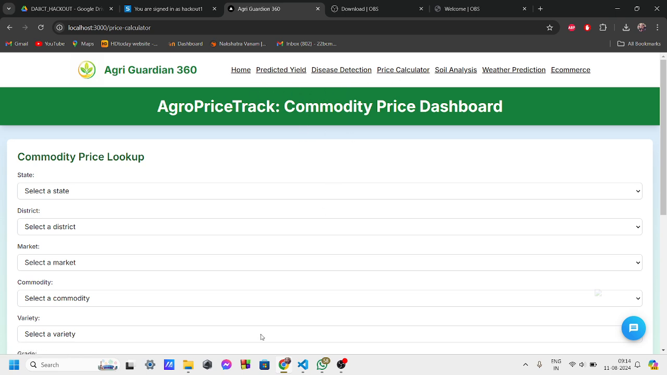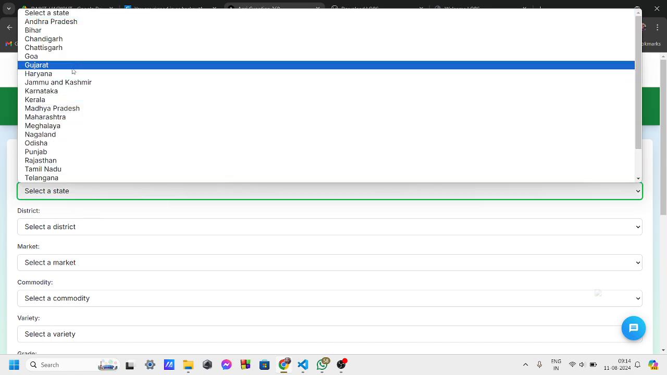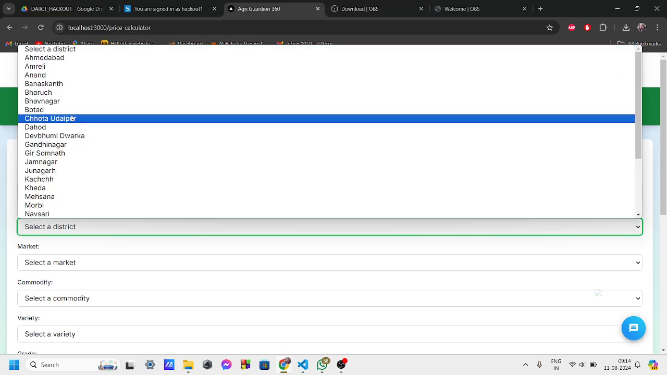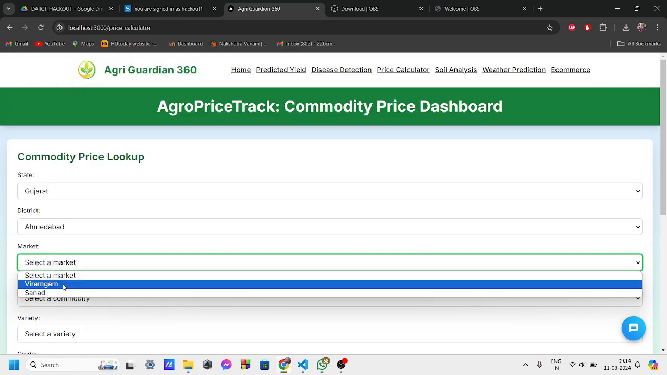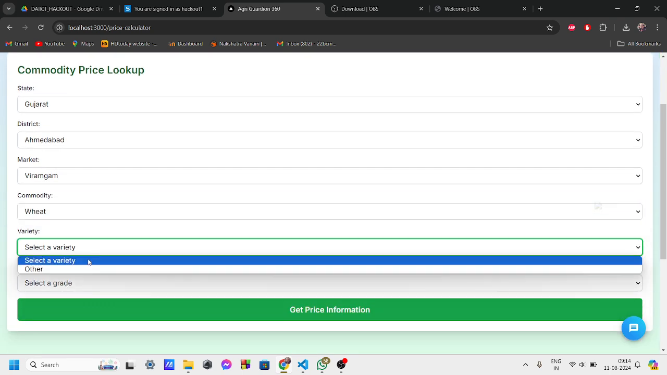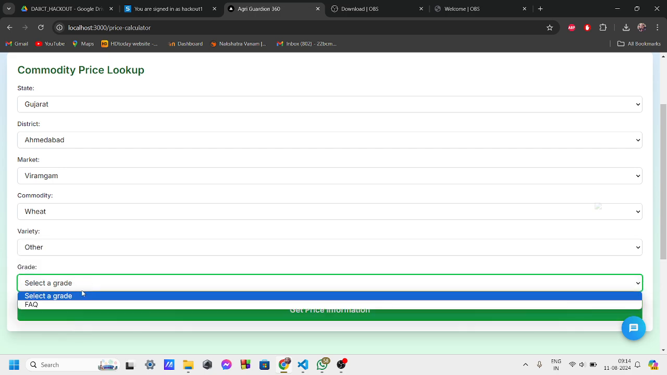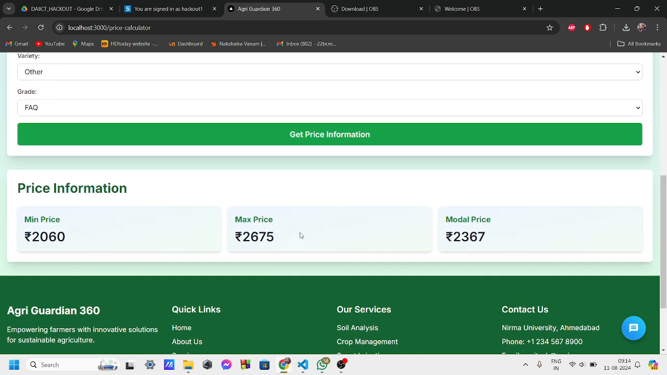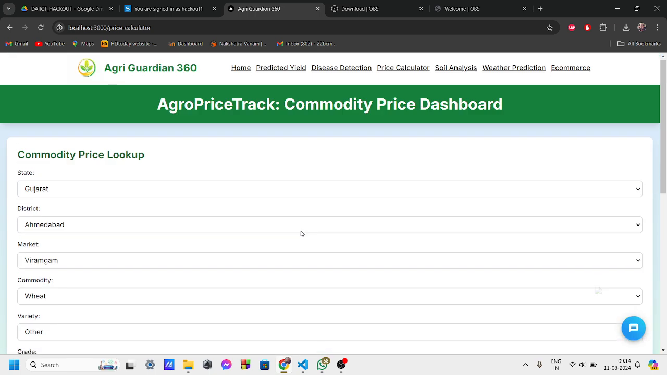Now we will have a look at the financial advisor. This financial advisor will help us manage financial risk with tailored advice and access to insurance options that safeguard your investment. Here, as you can see, we have a commodity price lookup. We select the state, district, commodity, and the variety. Other than that is the grade. See, here we have got the price information. It gives us the minimum price, the maximum price, and the modal price. This will help the farmer decide at which price level he wants to sell his crops.